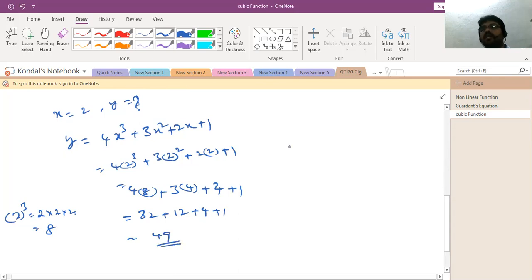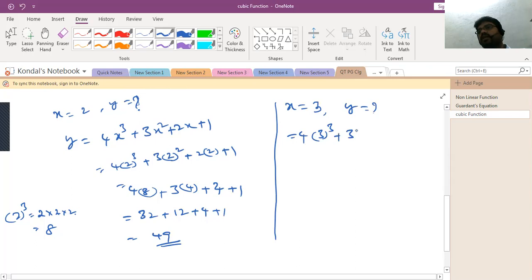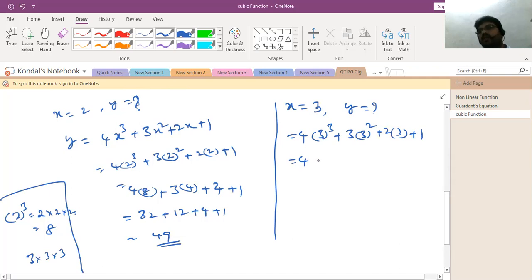Same thing, you can take x is equal to 3. Y is equal to how much? So 4 into 3 power 3 plus 3 into 3 whole square plus 2 into 3 plus 1. You can take 4 as it is. 3 power 3 is 3 into 3 into 3: 3 into 3 is 9, 9 into 3 is 27.